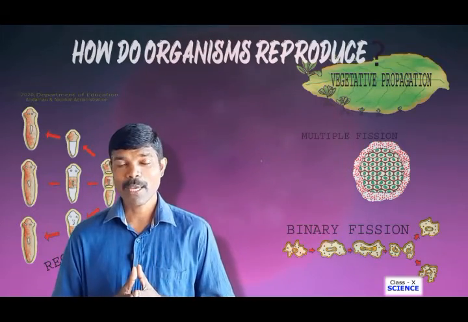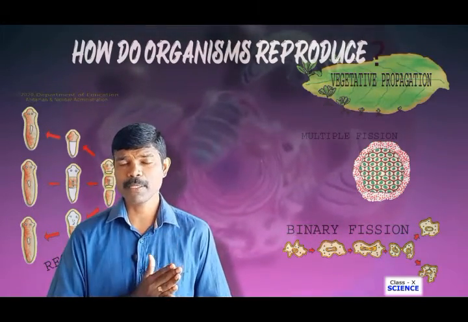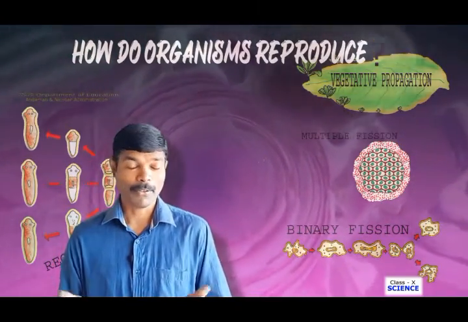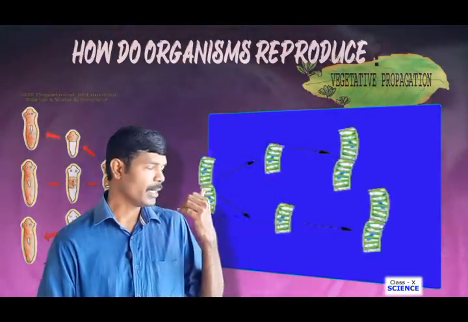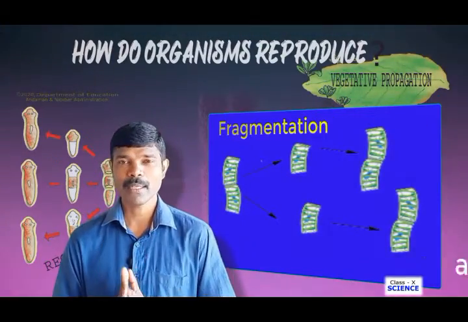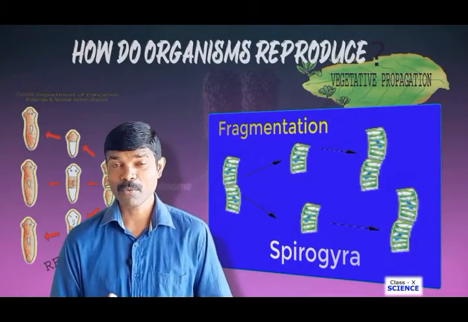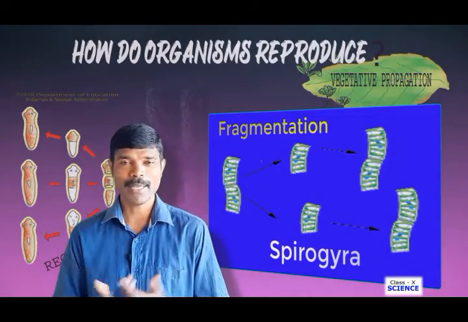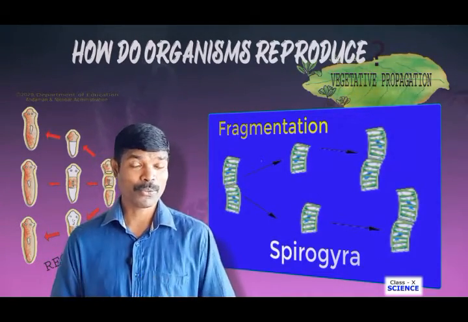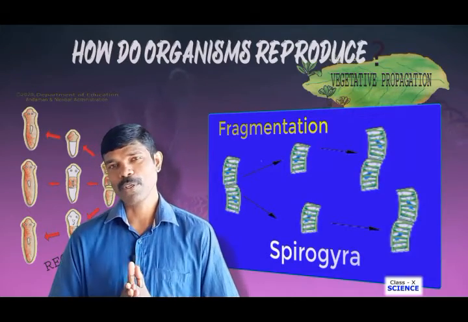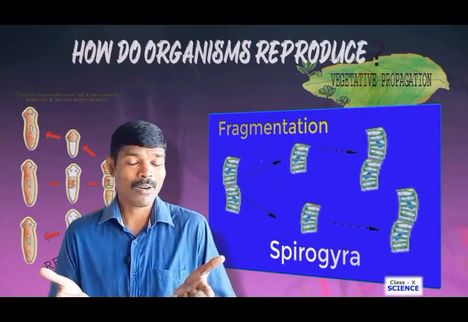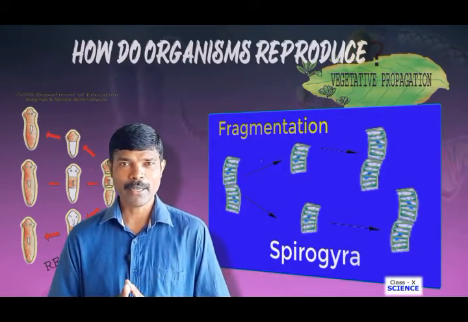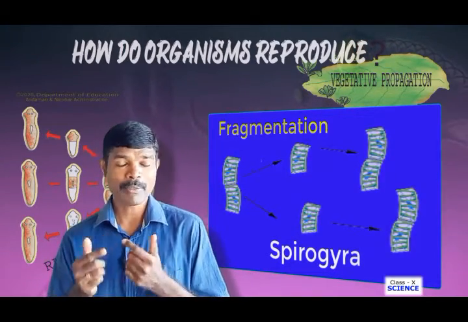There are certain organisms which, when cut into several pieces, each piece grows into a new organism. We call it fragmentation. See here, this is an example, Spirogyra. When you see stagnated water, you will see green color patches. If you take it, a thread-like structure you could see, right? That is what we call Spirogyra, or algae, the green color patches. So that is Spirogyra.